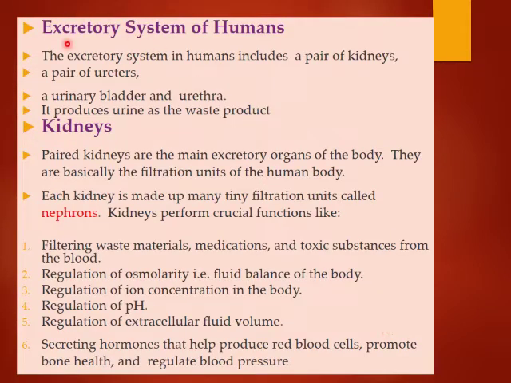Now, the excretory system of humans. The excretory system in humans includes a pair of kidneys, a pair of ureters, a urinary bladder and the urethra. It produces urine as the waste product. So, these are the organs which are found in the excretory system of humans.